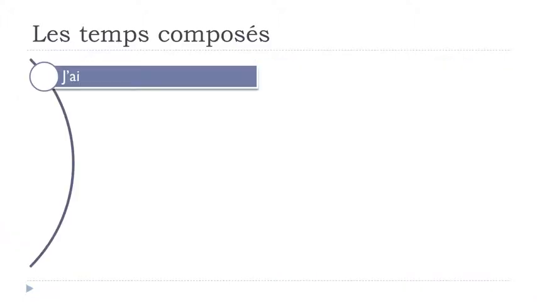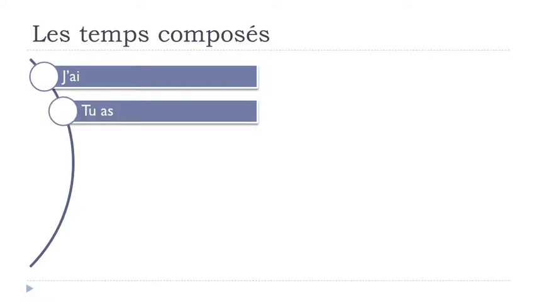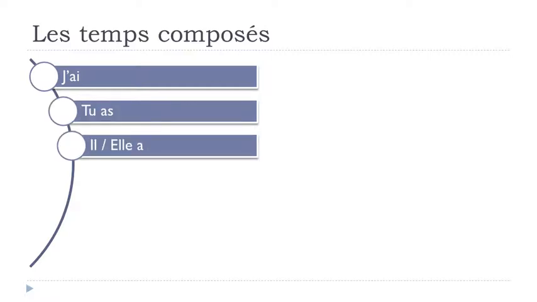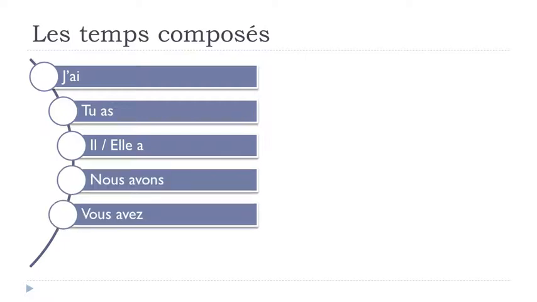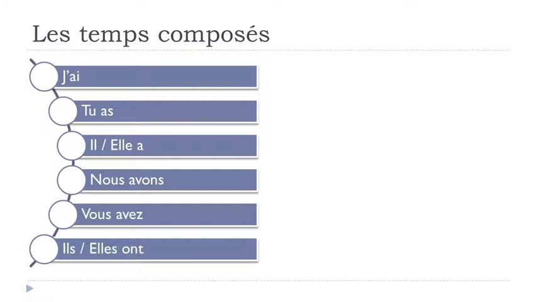So remember, avoir in the present tense goes like j'ai, tu as, il a, elle a, nous avons, vous avez, ils ont, elles ont.